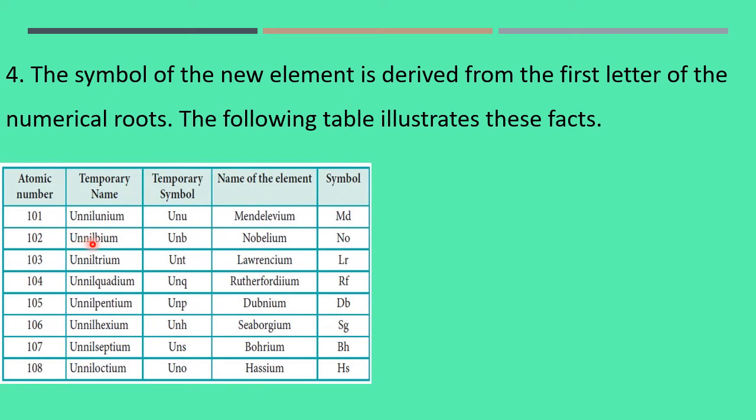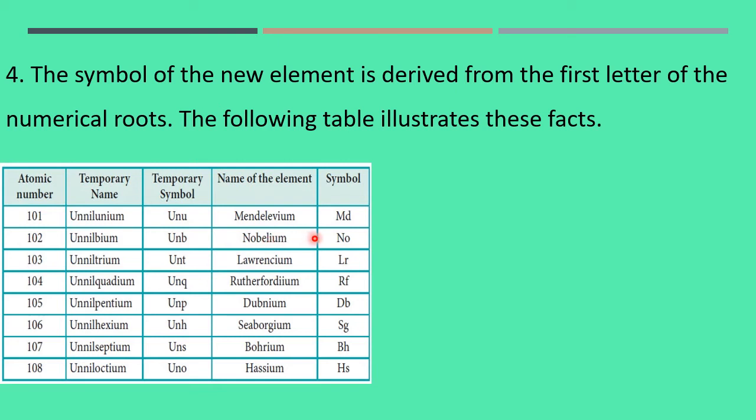So UNB, it is called Nobelium, NO, permanent symbol, temporary symbol. Earlier, this was not discovered. So we have kept this name when this was discovered by certain scientists, according to the origin name of the place or name of the scientist. At the end, the permanent name is made as NO. Keep in mind Nobelium, the word. So temporarily we make the name. Once it is discovered, then a permanent name is given according to the scientist name or according to the place from where it is originated.